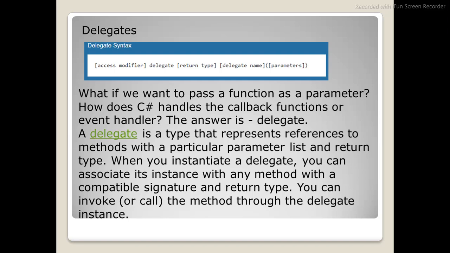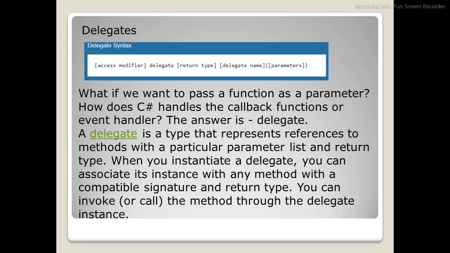It is a type that represents references to methods with a particular parameter list and return type. When you instantiate a delegate, you can associate its instance with any method with a compatible signature and return type. There are different types of delegates. Whatever I just explained is a delegate; then there are multicast delegates. Using plus, you can use multicast delegates. It's just like concatenation of strings, right? You can call multiple methods using the plus keyword.